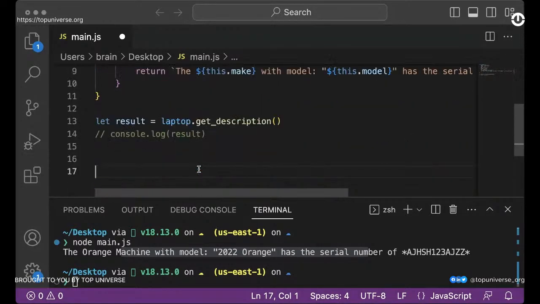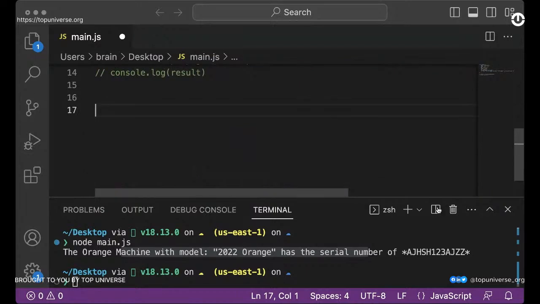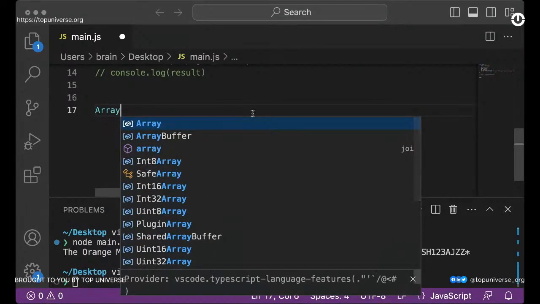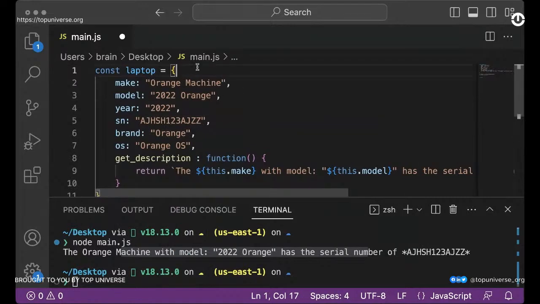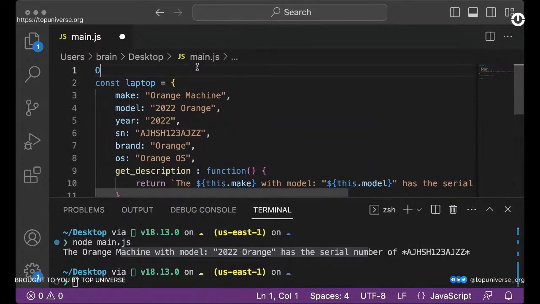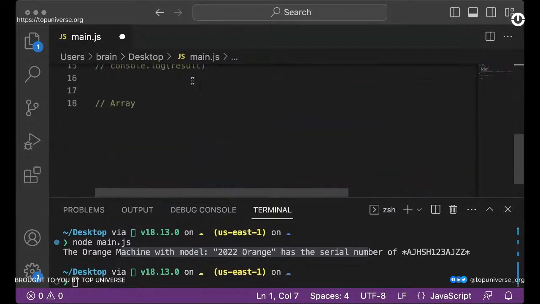All right, so an array is basically, please drop your questions. If you have any questions so far, drop your question in the chat. Okay, so let's talk about array. Working with an array, this is our objects. I would say JS objects.